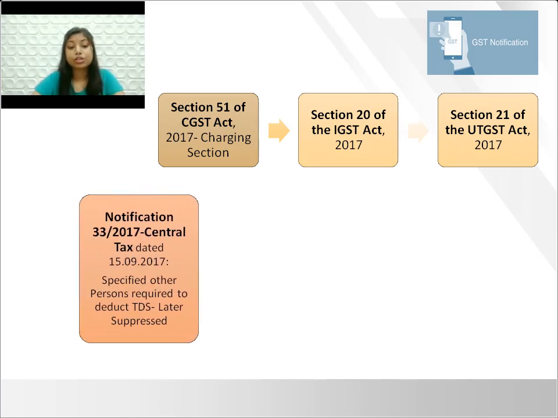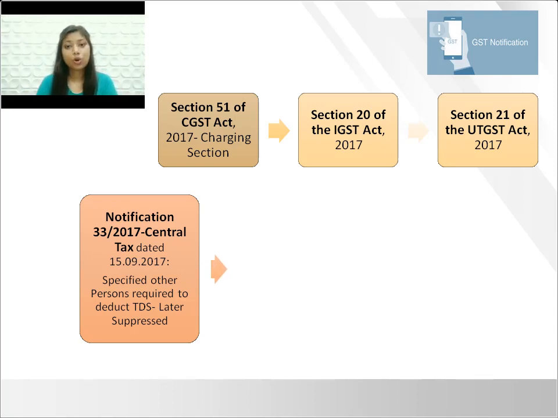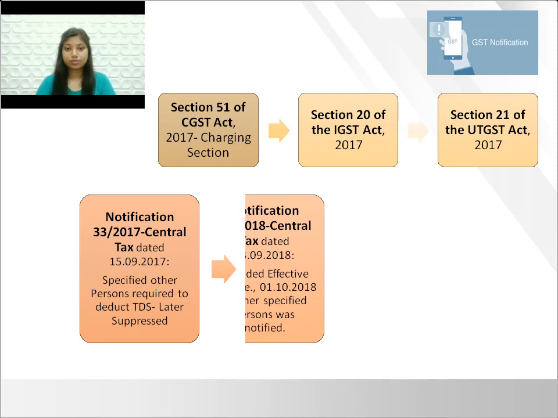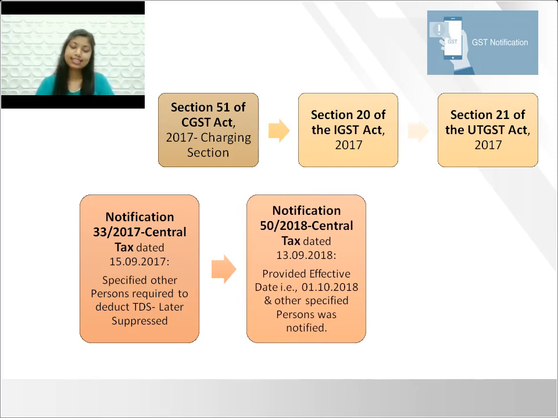Then notification number 33/2017 dated 15th of September 2017. This notification notified other specified persons who are liable to deduct TDS by exercising the power given in Clause D of Section 51 of the CGST Act 2017. However, later this notification was superseded by notification number 50/2018 dated 30th of September 2018.